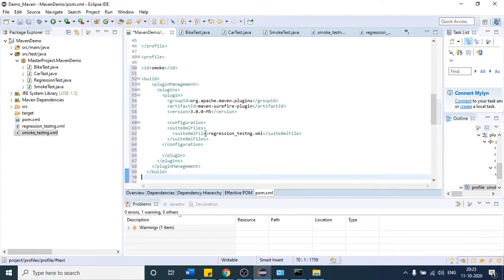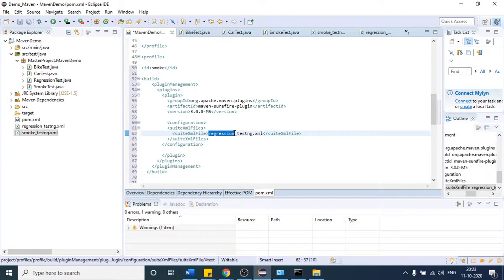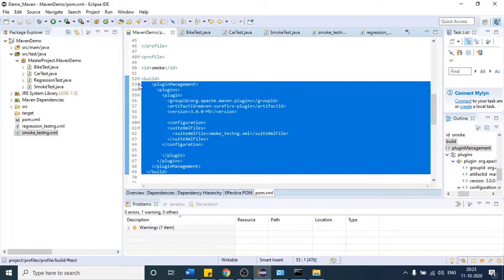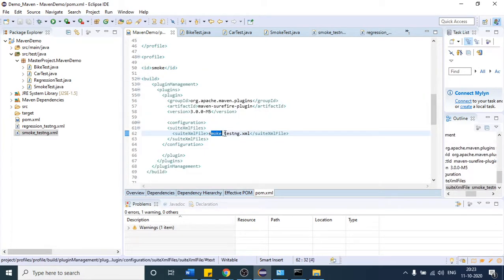Okay, so this is the one. Just provide the TestNG XML here, which is smoke. So from the command prompt, suppose the client comes and says to me, I want to run a smoke test case. From the command prompt, I will provide this ID, and automatically Maven will come and execute this. So once it executes, this is going to be executed.